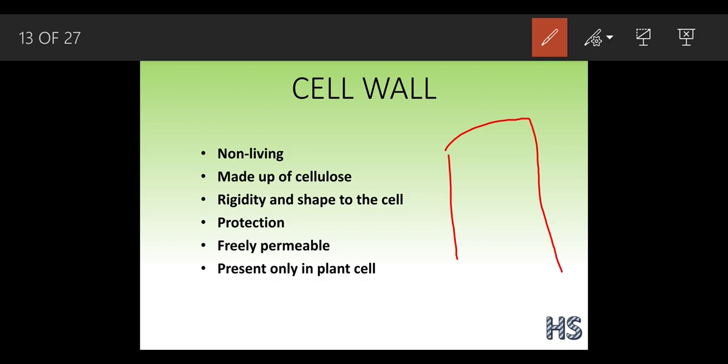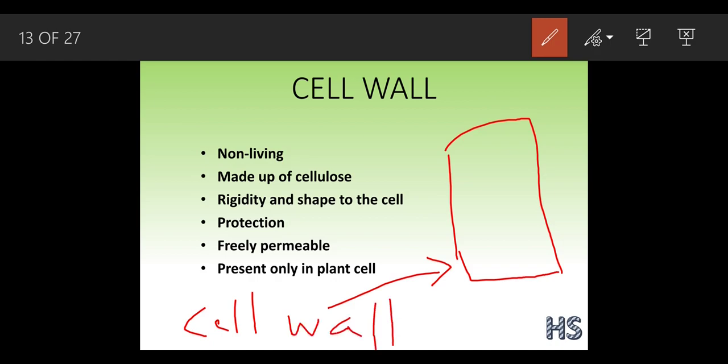This rectangular or box shape is called a plant cell. The outermost end is called the cell wall, or you can call it a plant cell also, it's fine. Cell wall. This cell wall is non-living. It is made up of cellulose. Cellulose is a type of carbohydrate.